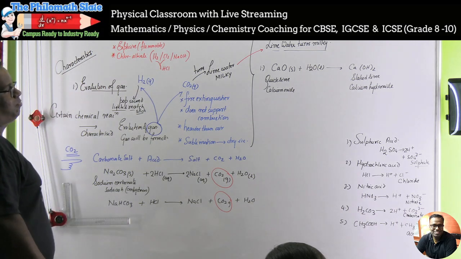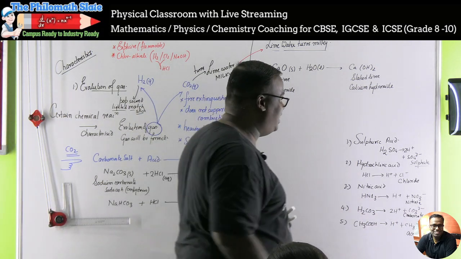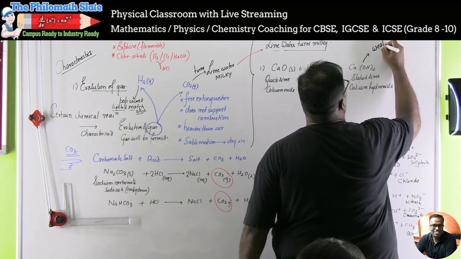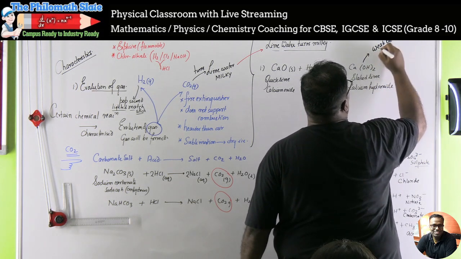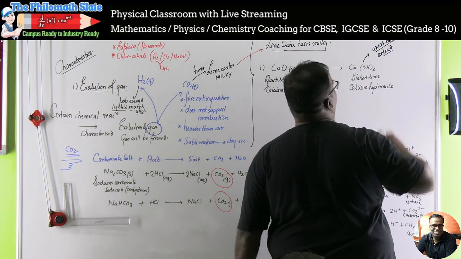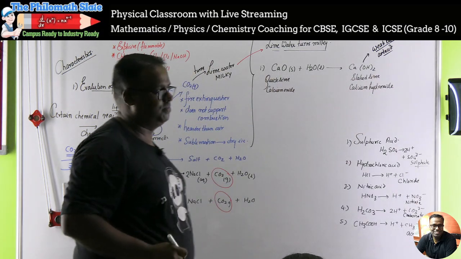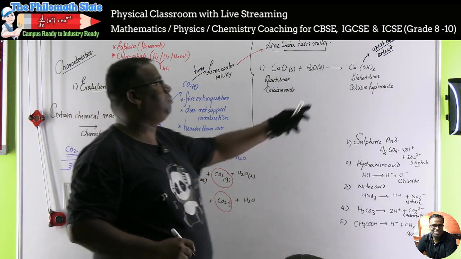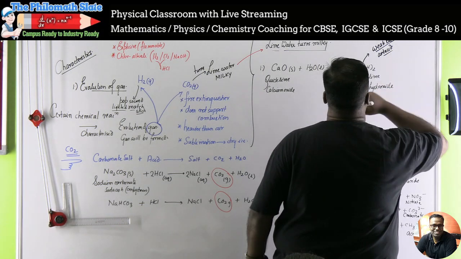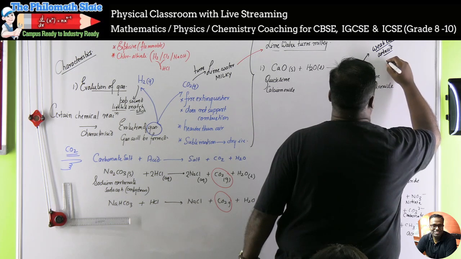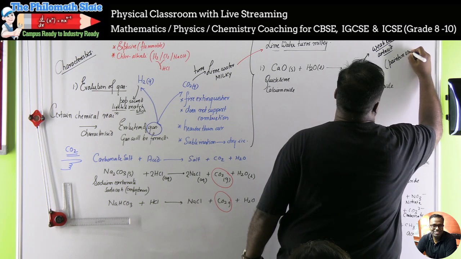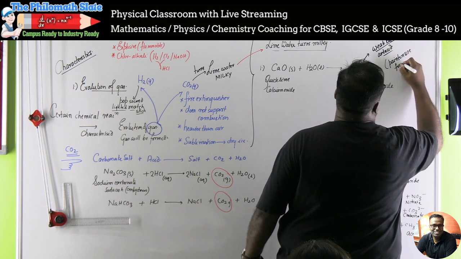What is calcium hydroxide again? Weak base. It can also be used as an antacid. Lime water, a weak base, calcium hydroxide. And this is what painters also use for whitewash. Okay? This is what painters use for whitewash.